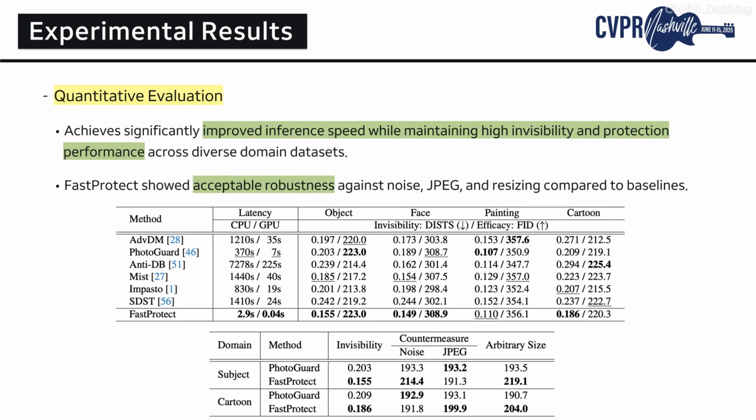Next, we present the quantitative evaluation results. The left column shows the inference speed for each method, while the right column illustrates invisibility and protection performance for different domains. These quantitative evaluations confirm that Fast Protect achieves significantly faster inference speeds, while also maintaining comparable invisibility and effective protection performance compared to existing methods. Additionally, Fast Protect demonstrated acceptable robustness against noise, JPEG compression, and image resizing compared to baselines.